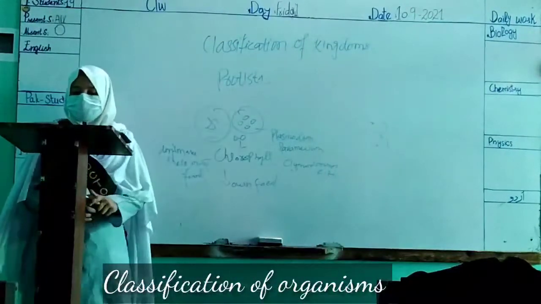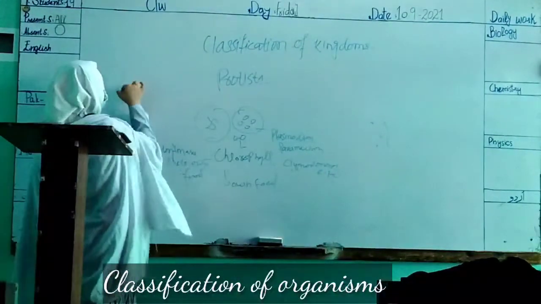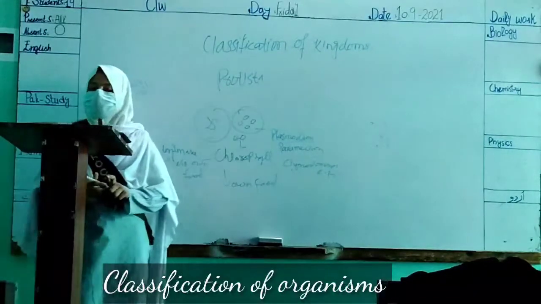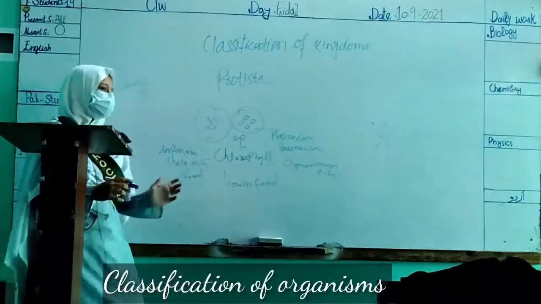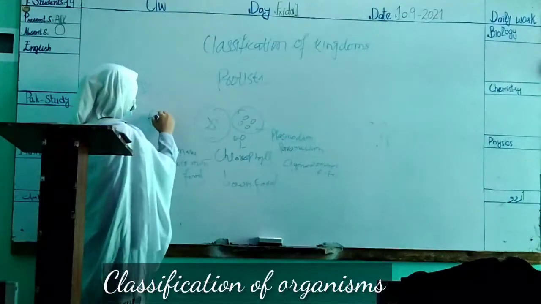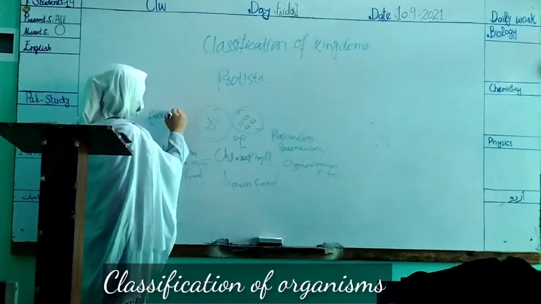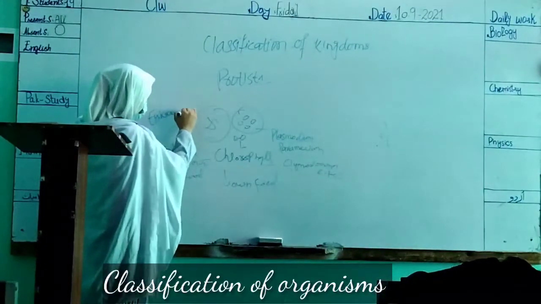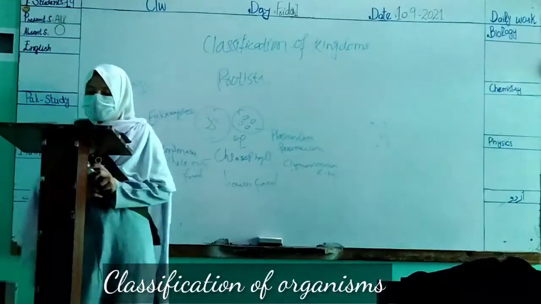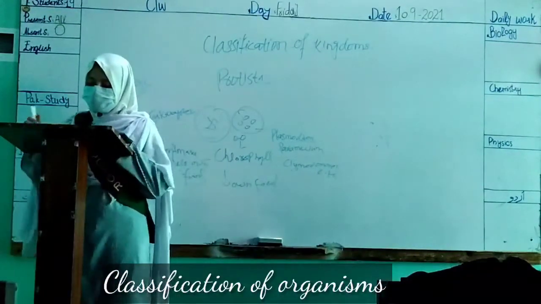Now, the third one is Kingdom Fungi. They contain eukaryotic organisms.